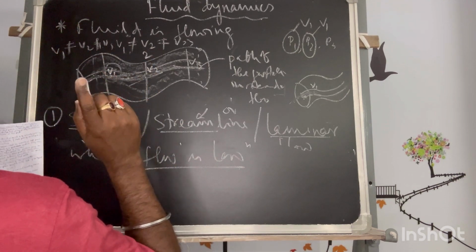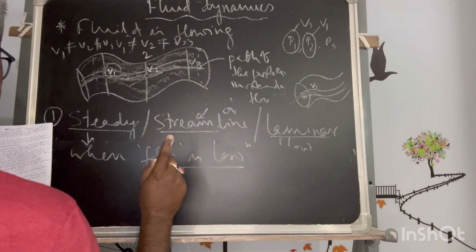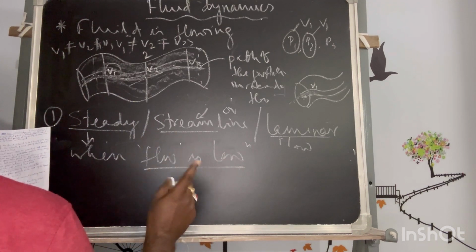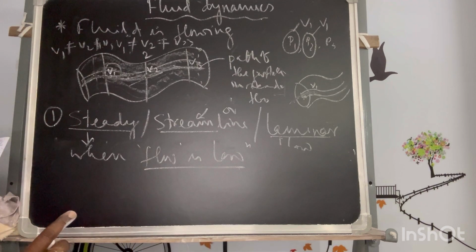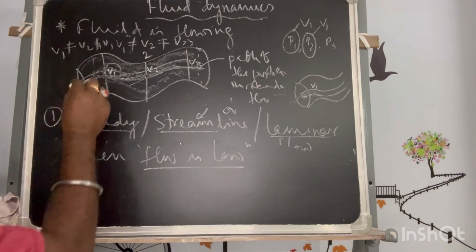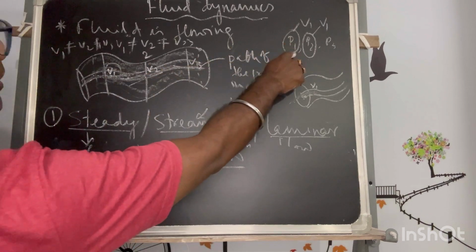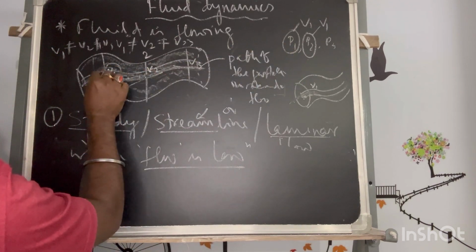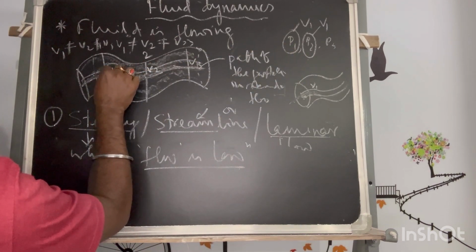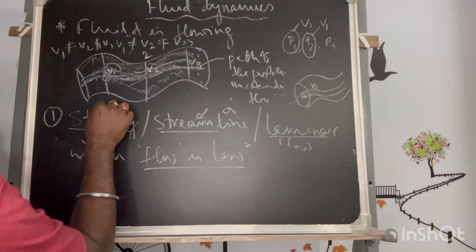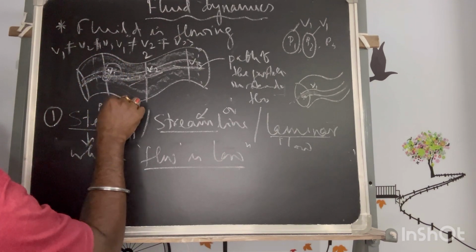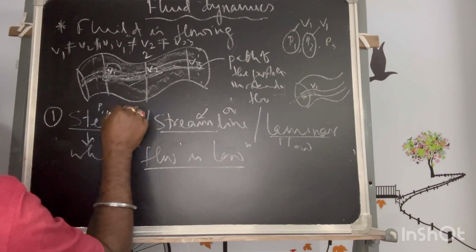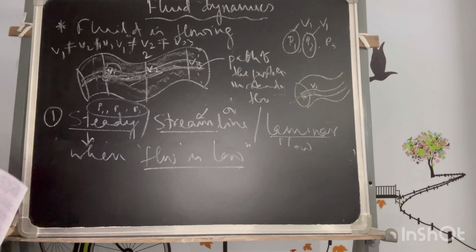These are the understandings when we study streamline flow. Every other particle which passes through the same point behaves exactly the same as the previous particle. So if particle P1 has passed through and P2 is coming, then P1, P2, P3, whatever particle passes this point, has to behave in the same manner.